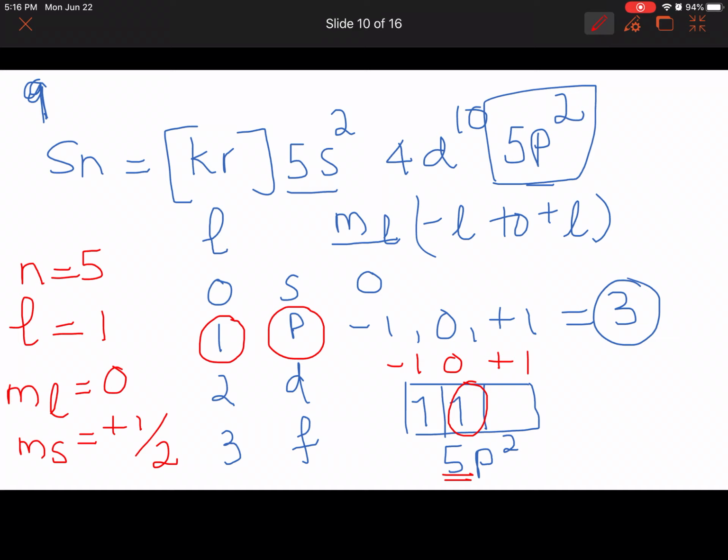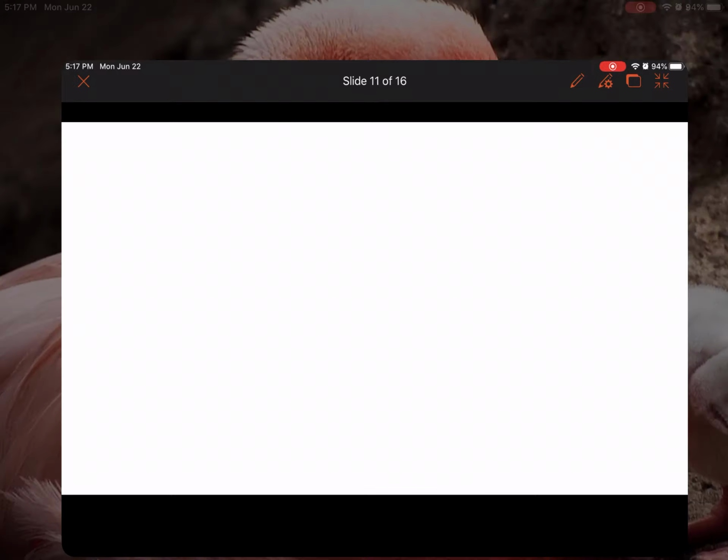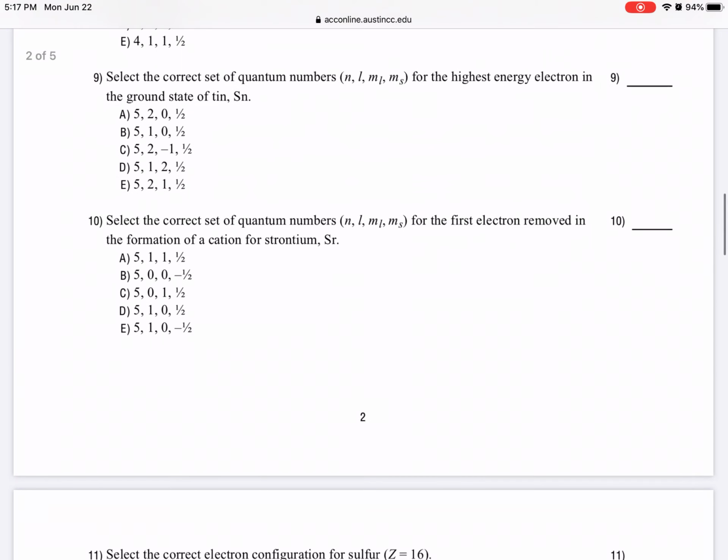Let's see if I want to do number 10 and stop. Let's do number 10 also, because that is for strontium. Since you have this information fresh, the next one is similar to this. Number 10: select the correct set of quantum numbers N, L, ML, MS for the first electron removed in the formation of a cation for strontium. Now the previous one asked for the highest energy electron, which is also the same as the first electron removed in the formation of a cation for strontium.